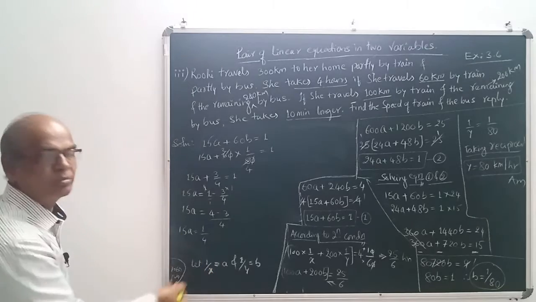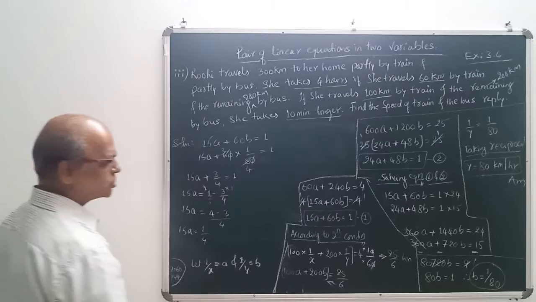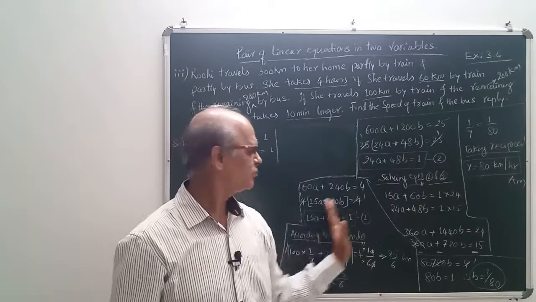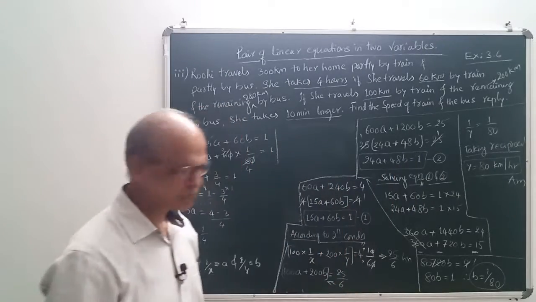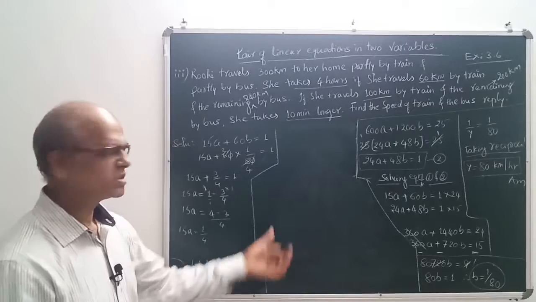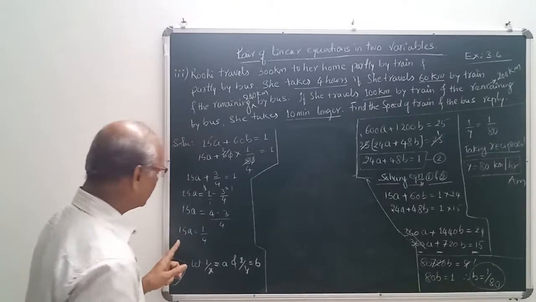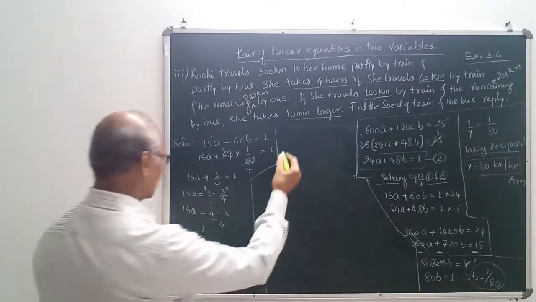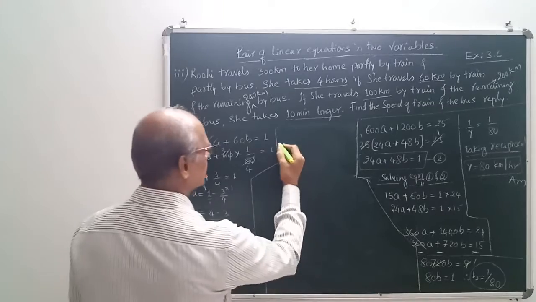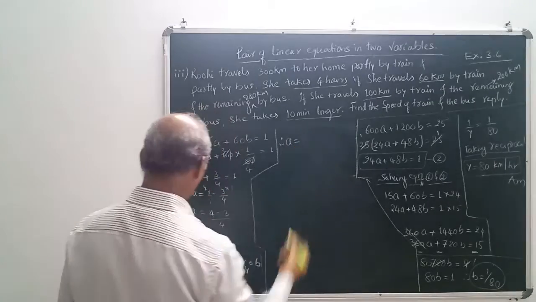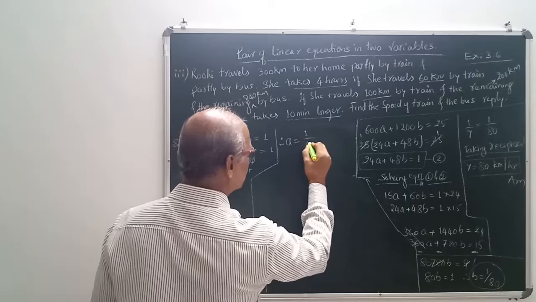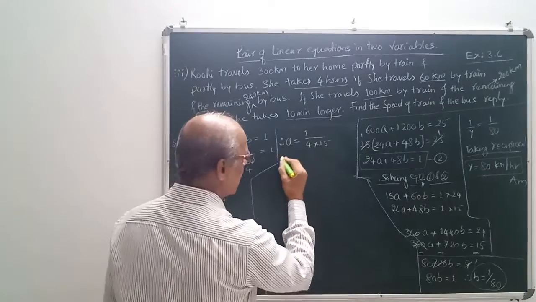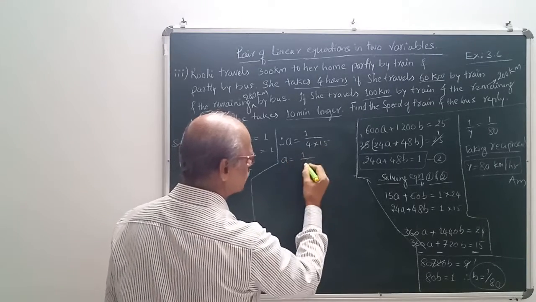Now bring this 15 down because we want to find what is a value. Understood? Now here it is a. Let me rub off this also now. Is it clear? Okay, I'll rub this. Okay, see here. Now continuation here. 15a is equal to 1 by 4. This part is not there. This is the first part only. Here it is 15a. Therefore, a is equal to 1 by 4 into 15. This 15 has come down. That means a is equal to 1 divided by 15 4s are 60.